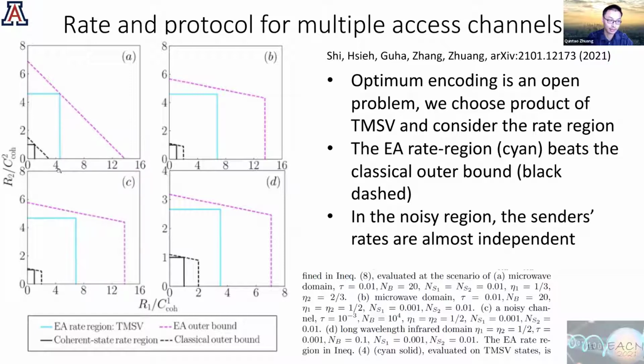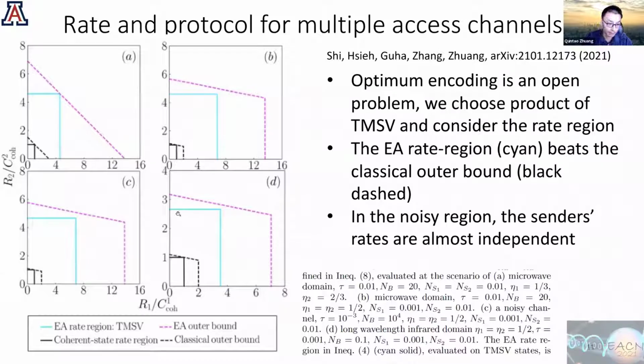And these cyan curves are the entanglement rate region offered by two-mode squeezed vacuum, while these pink ones are the outer bound. And this classical region is on this left bottom corner, which means that the entanglement assistance gives a much better rate region trade-off than the classical ones, relatively. And this is the coherent rate region, and this is the outer bound of classical. So nothing can do better than these dashed lines. So the advantage is appreciable here.